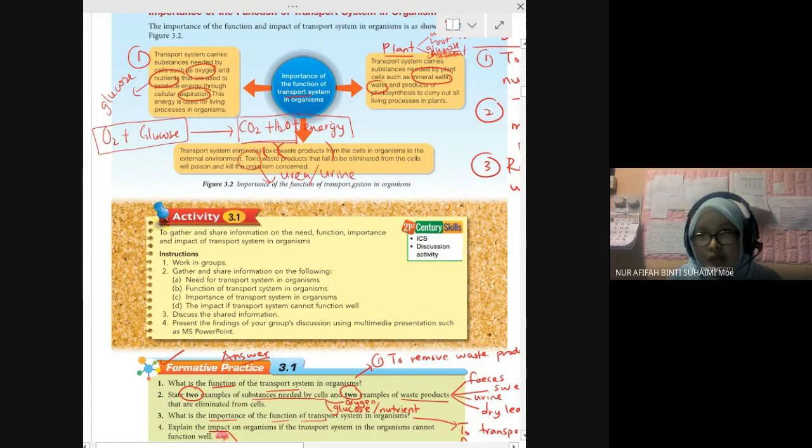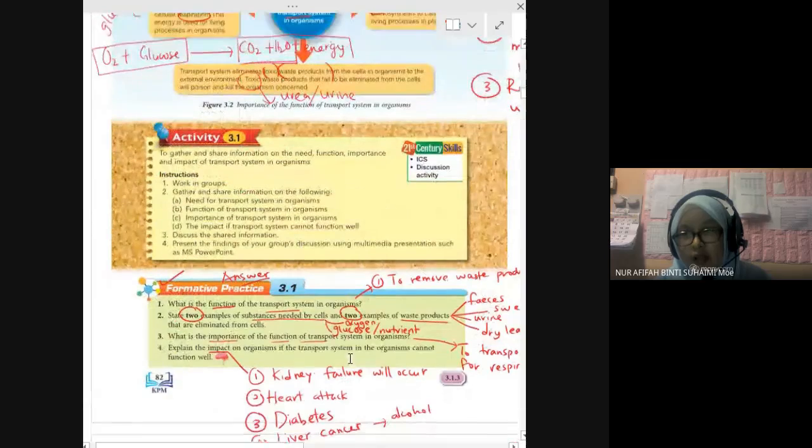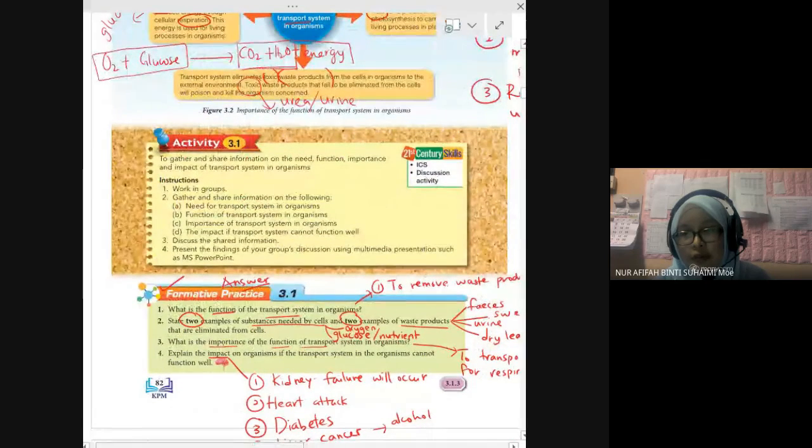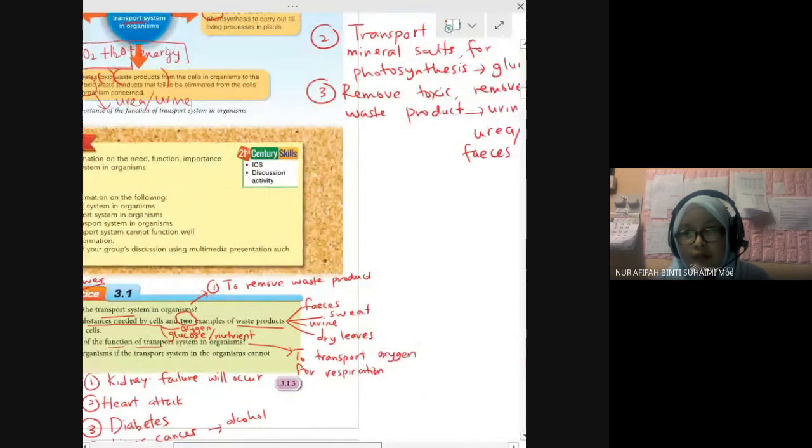Stone, kidney stone. Later it is difficult and painful to urinate, even bleeding, urinating with blood. That's why we need to remove the waste product from our body.